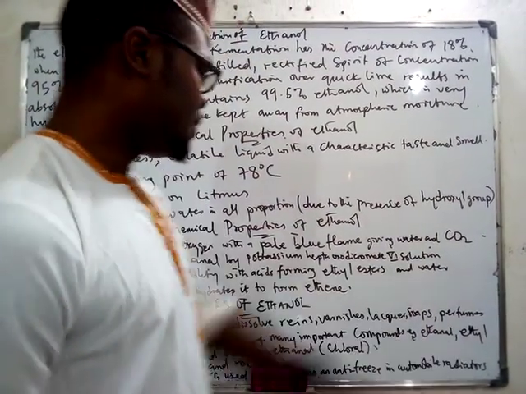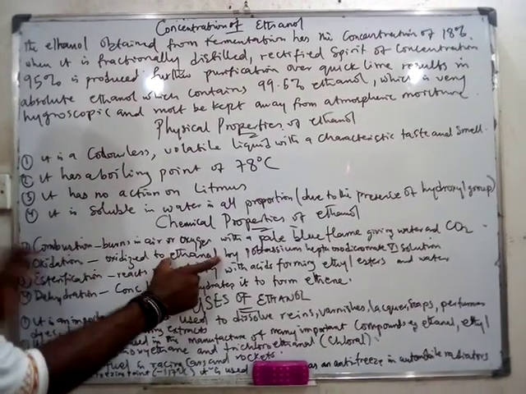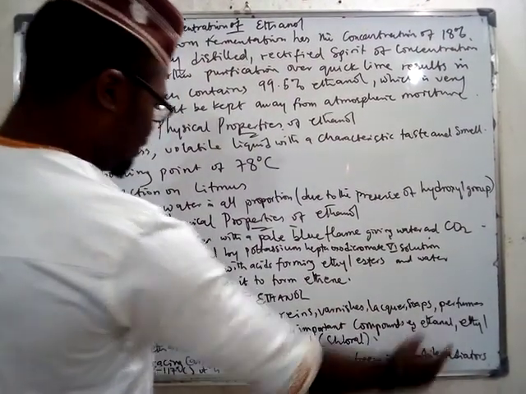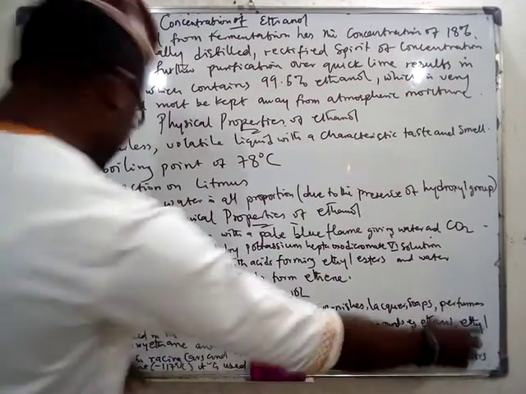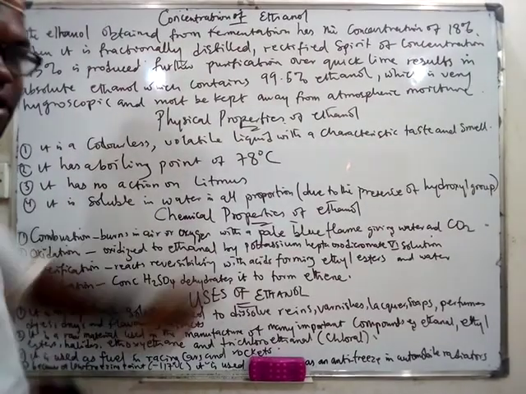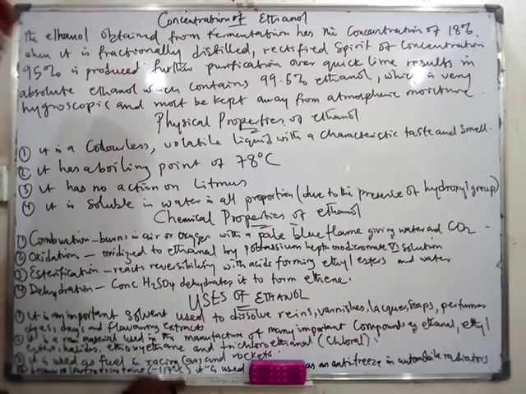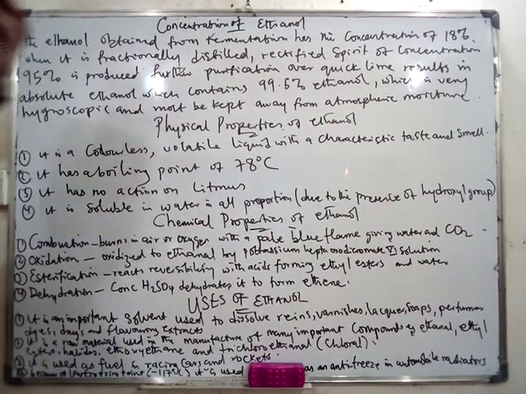It is the raw material used in the manufacture of many important compounds like what? Ethanol. You can see that when you oxidize ethanol, you produce what? Ethanol. Can you see that? So you can use it in producing ethanol. You can use it in producing ethyl ester. How? By doing what? Esterification. You understand? You can use it to produce ethoxyethane, trichloroethane, also known as chloride.